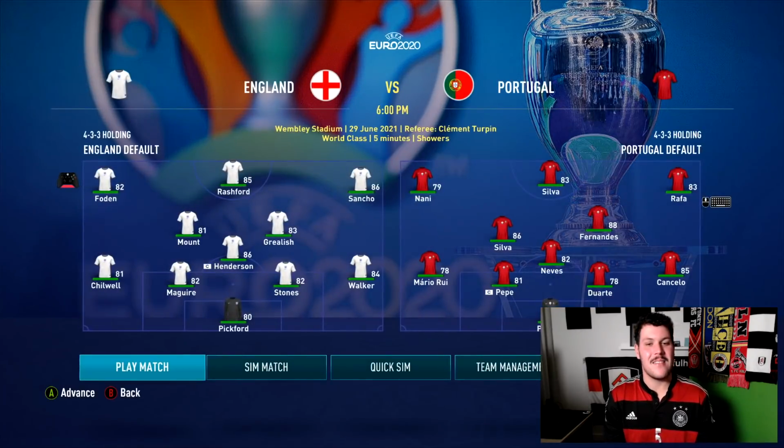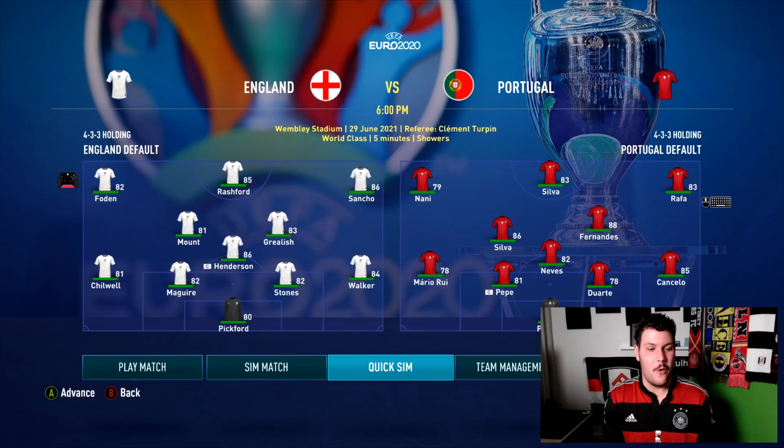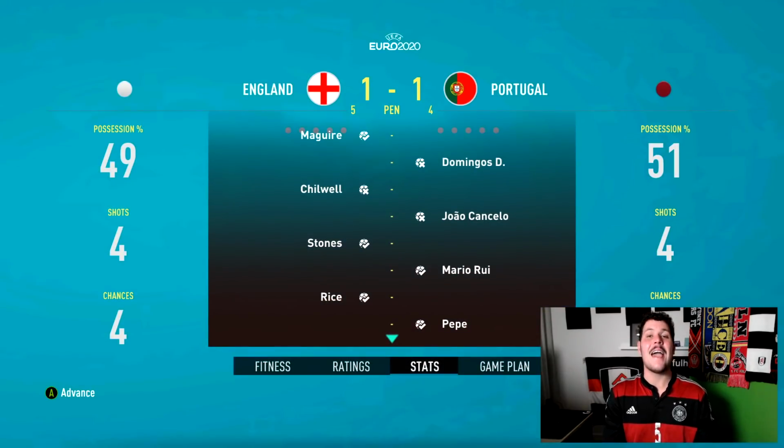Will it be coming home as England are facing the reigning Euros champions in Portugal? This is a massive clash here. Let's see, no Cristiano Ronaldo for Portugal, and then no Sterling or Kane for England. It's really a next man up mentality though for England. The scoreline in the round of 16 is a penalty shootout win for England. Slabhead Maguire scoring the winning penalty.